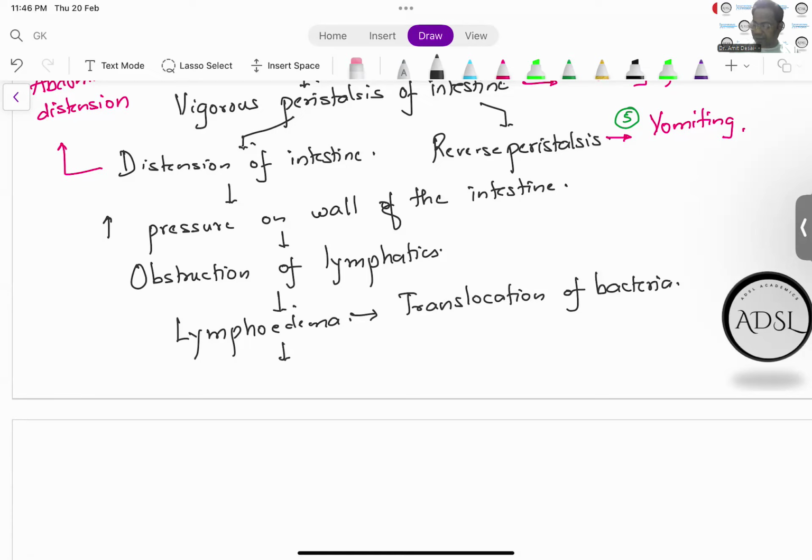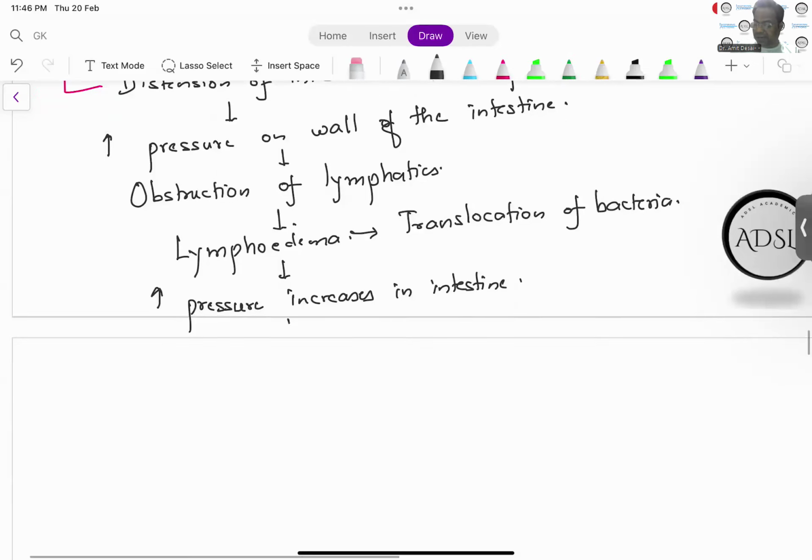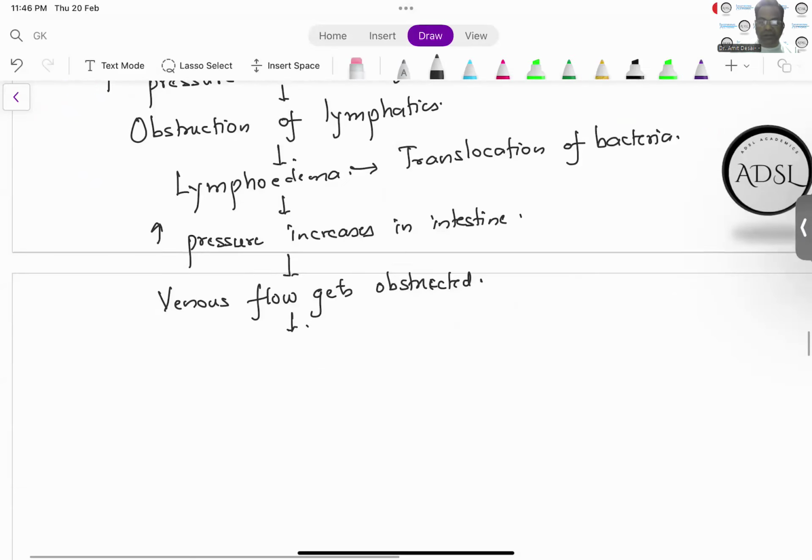As the pressure goes on increasing, the next thing that will get obstructed is the venous flow. When the venous flow gets obstructed, it will give rise to ischemia and gangrene.